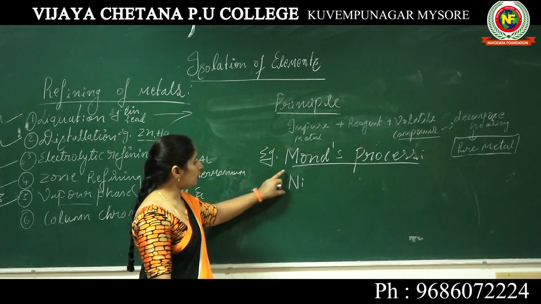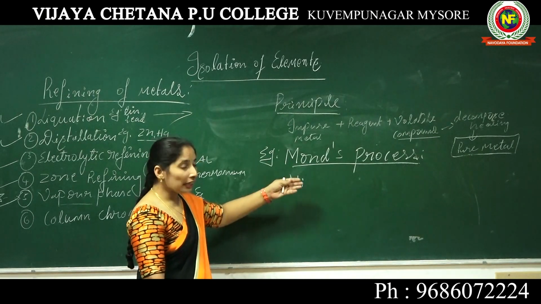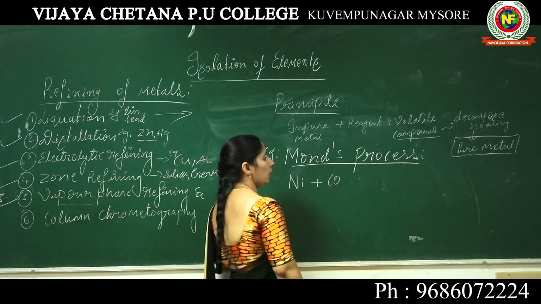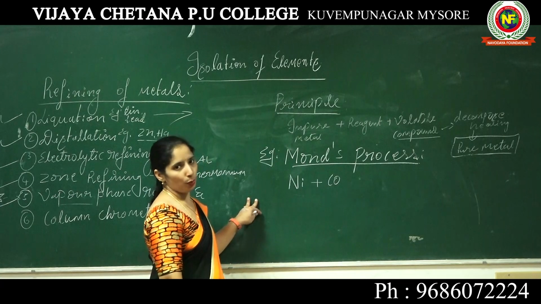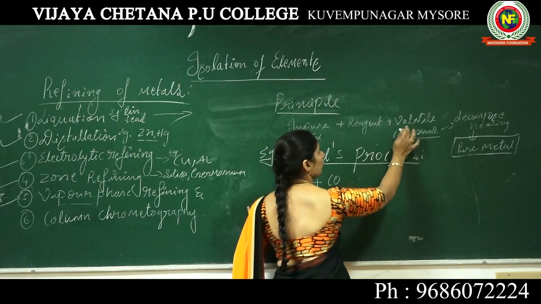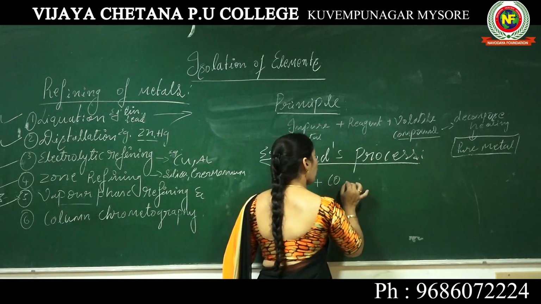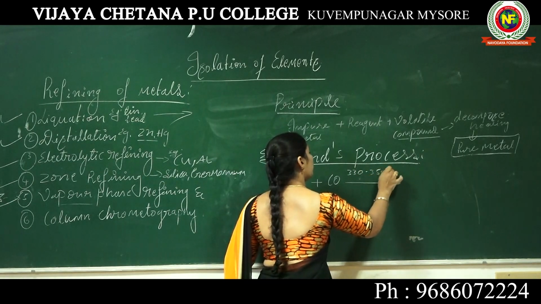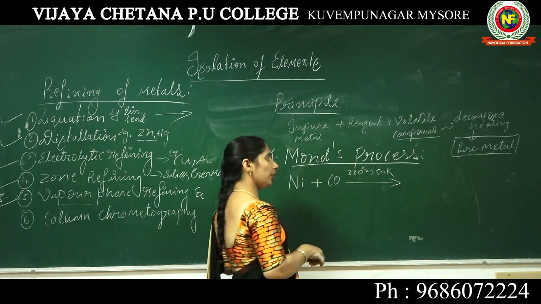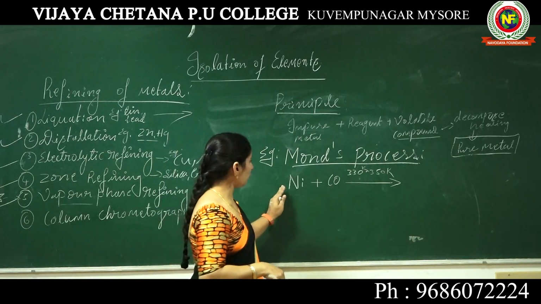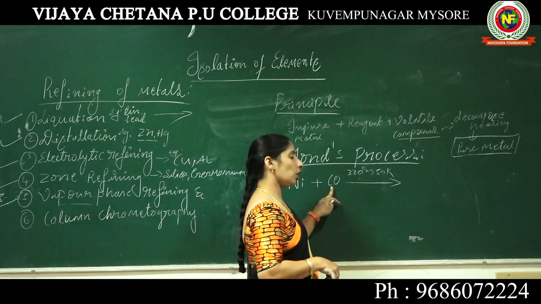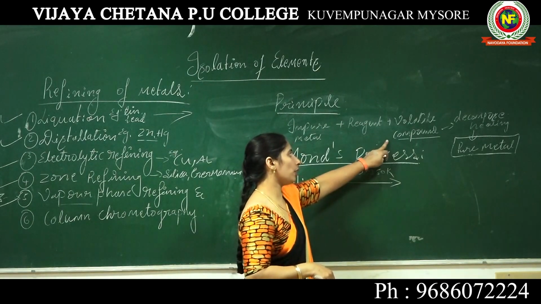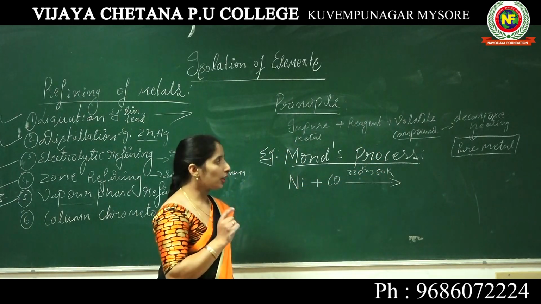So this impure nickel reacts with one of the reagents, carbon monoxide. Now there will be the formation of a volatile compound at a temperature of 330 Kelvin to 350 Kelvin. Hence the impure nickel reacts with carbon monoxide, and we get the formation of the volatile compound.